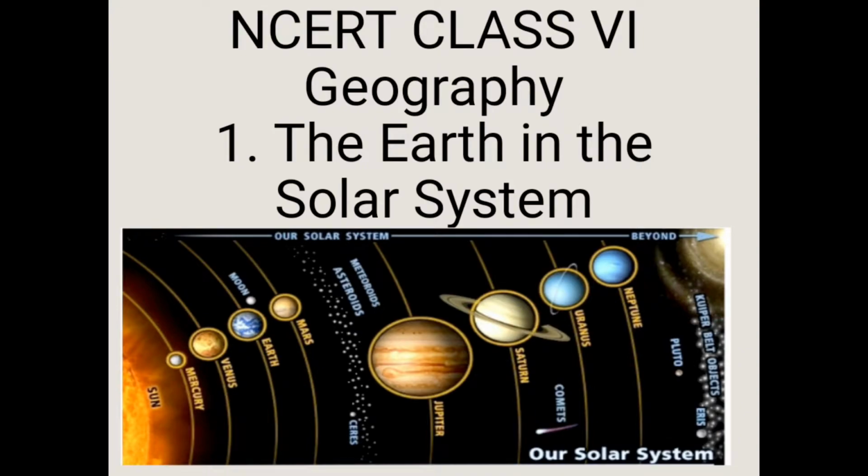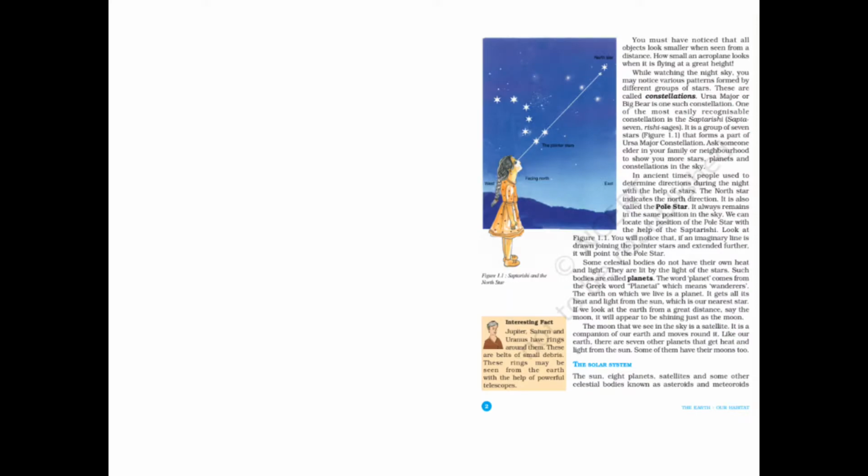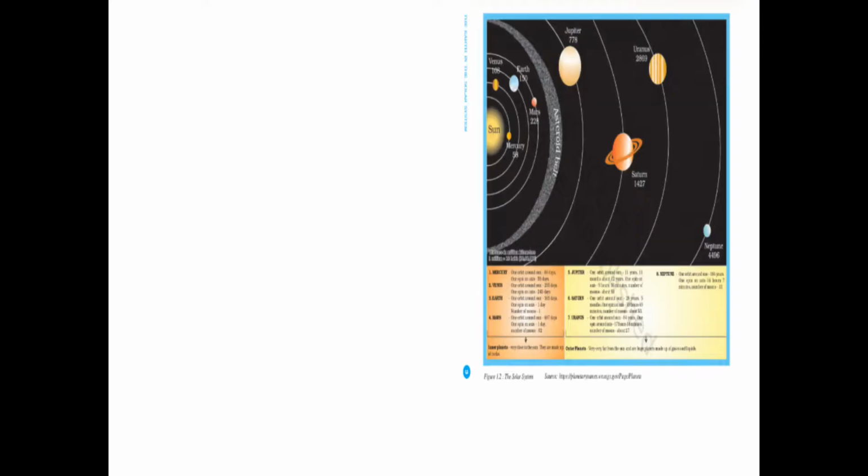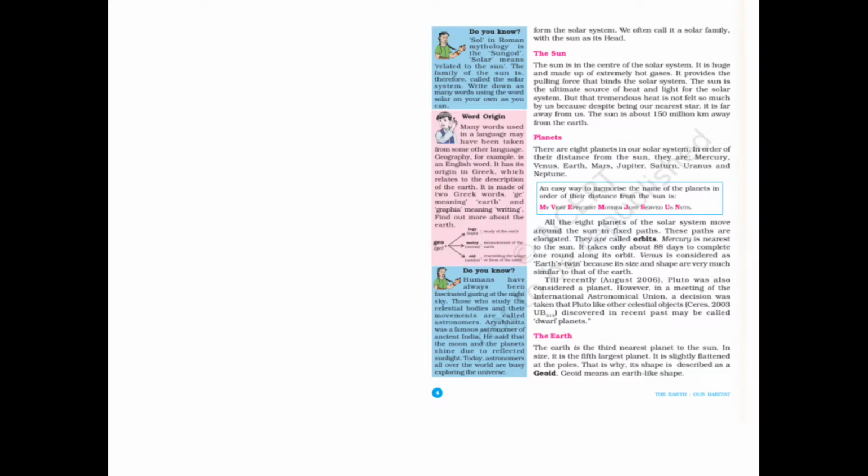Now we are studying class 6 geography and we are in the first lesson. In the first lesson, we have discussed the solar system in the previous class, and up to now we have discussed up to here. Now we are going to discuss the planets.